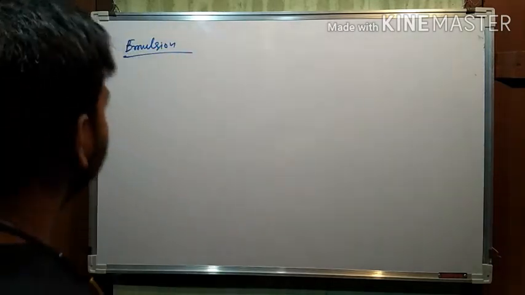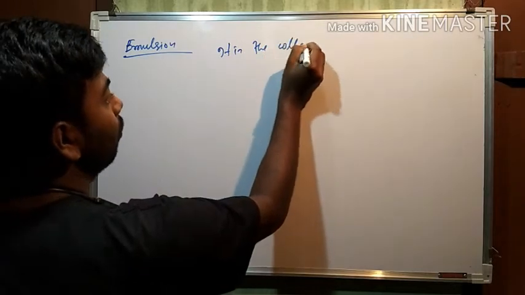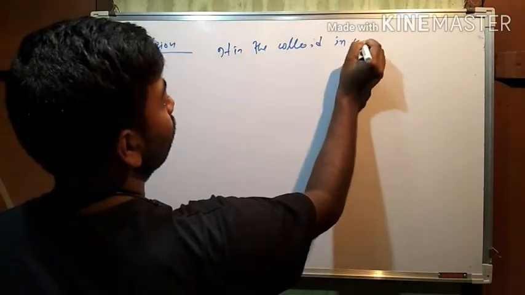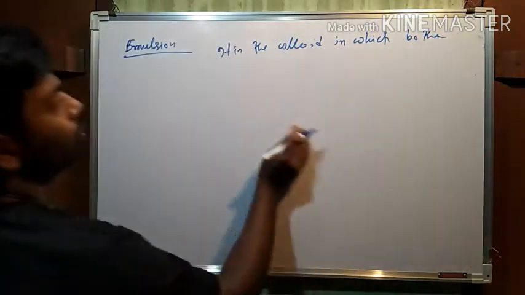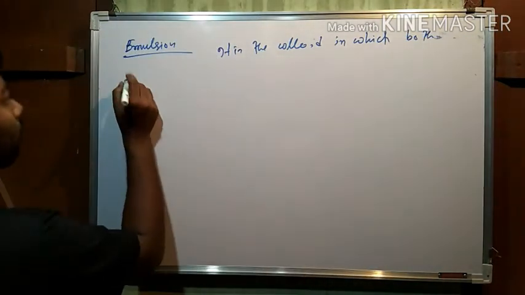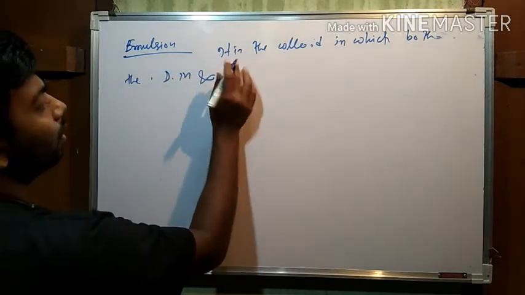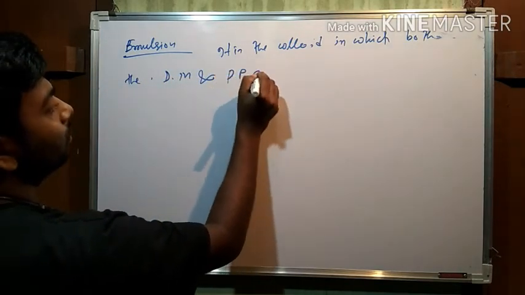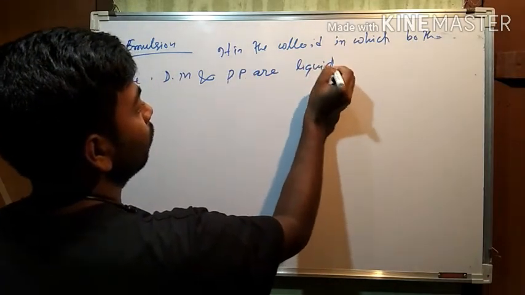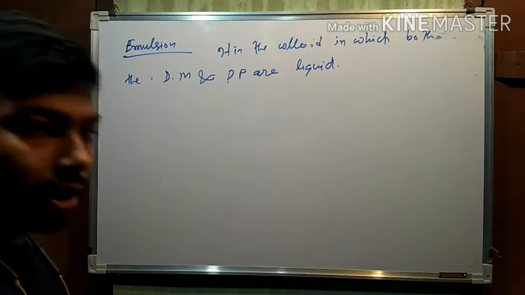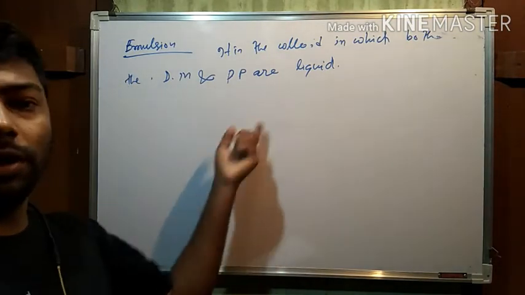What is emulsion? It is the colloid in which both the dispersion medium and dispersed phase are liquid. Okay, simply emulsion means the dispersed phase and dispersion medium are liquids.